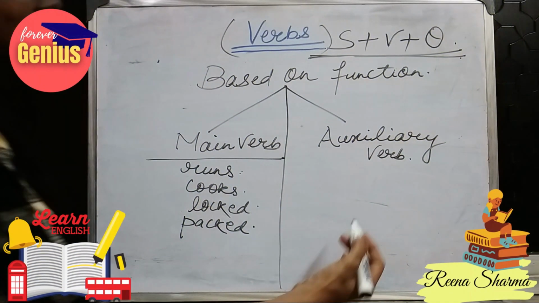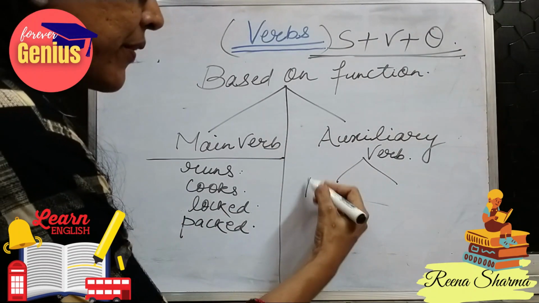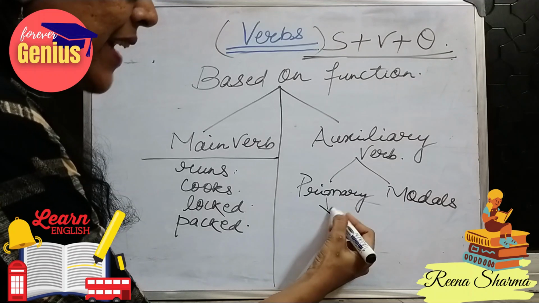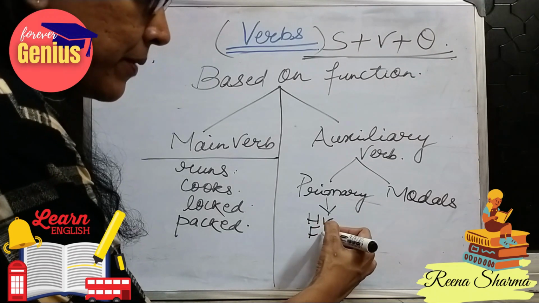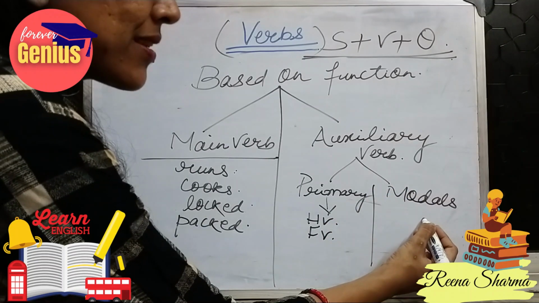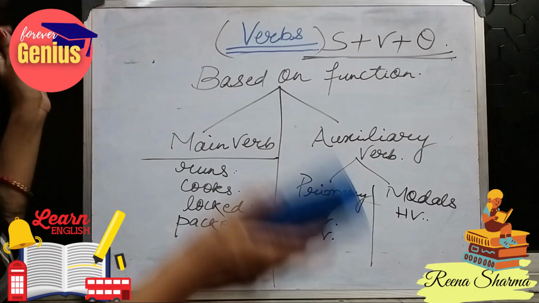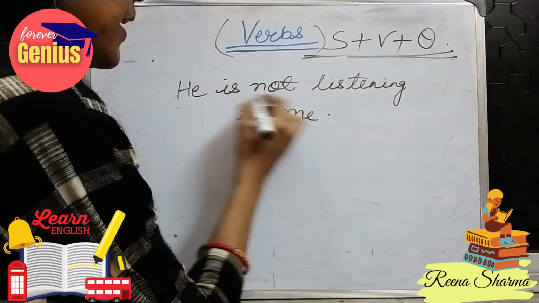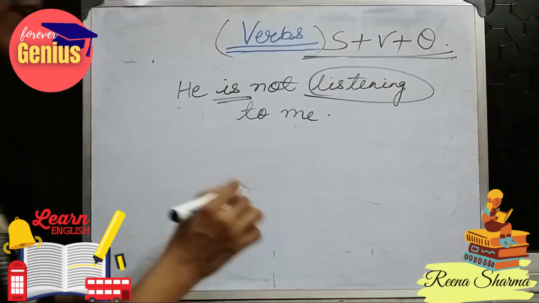Now comes our second category, that is the auxiliary verb. It is of two types. One is primary and the other one is modals. Primary verbs can act as helping verb or they can act as full verb. But modals will only act as helping verbs. Let's look at an example for auxiliary verb. He is not listening to me. Here, is is the helping verb to the main verb listening.